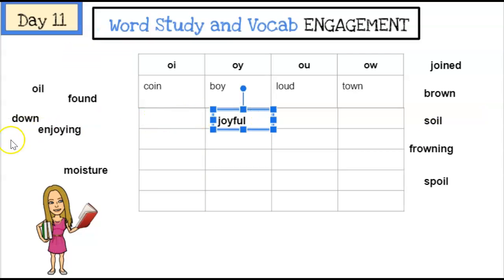Now remember, I said that OY and OI are found in different parts of the word. OI is found in the middle, and OY is found at the end. But in the word joyful, you'll notice that the OY comes in the middle. That's because if we look at the base word, it is joy. Full is a suffix that gets added to the end of the word. Joyful.